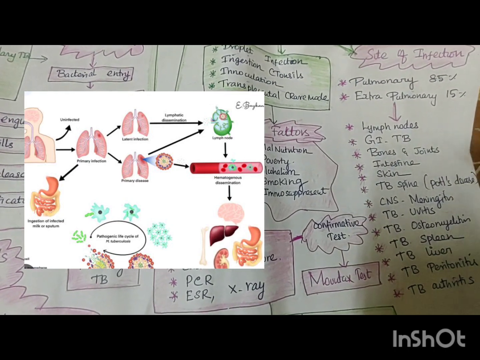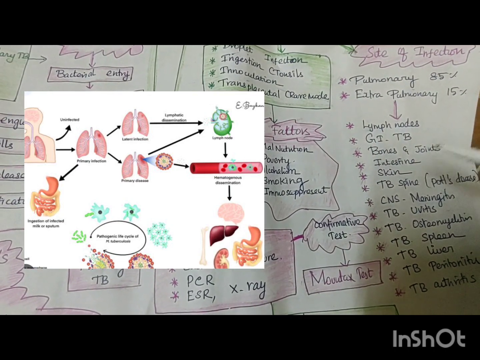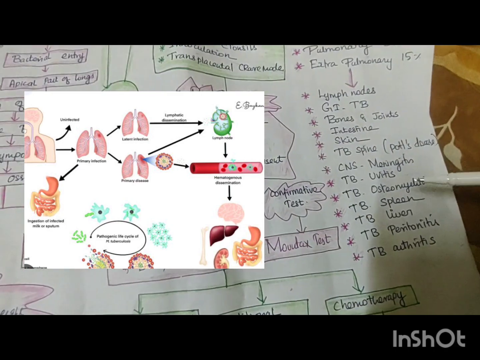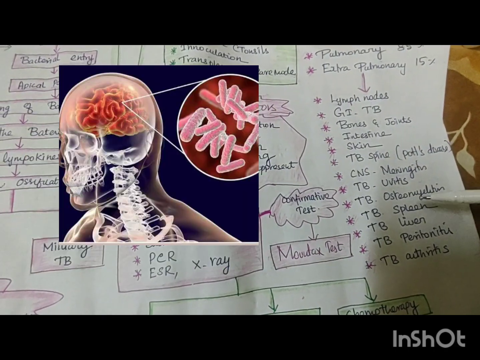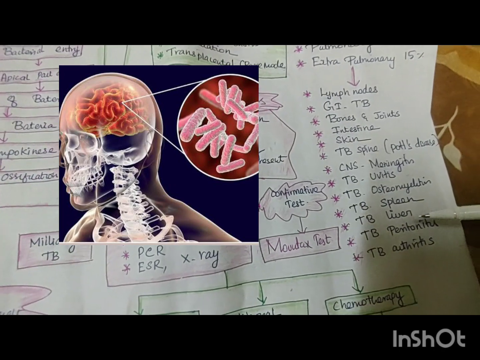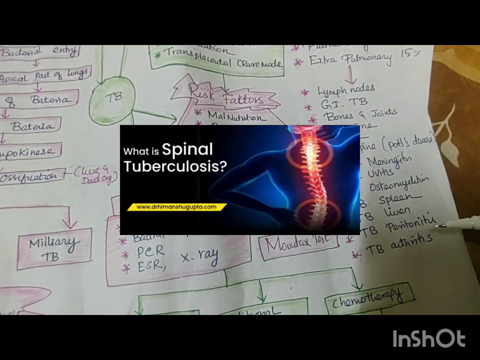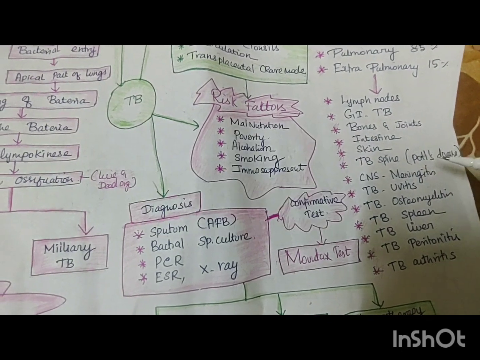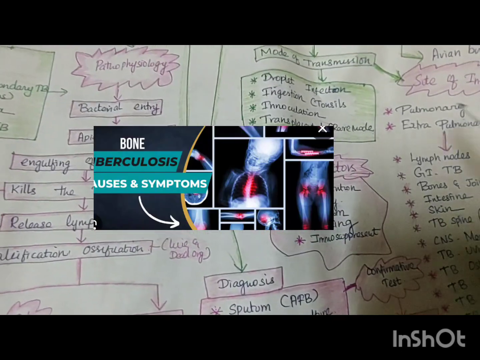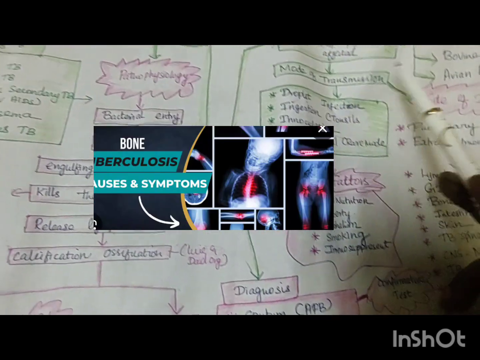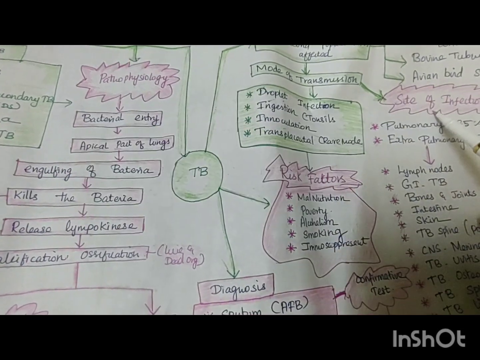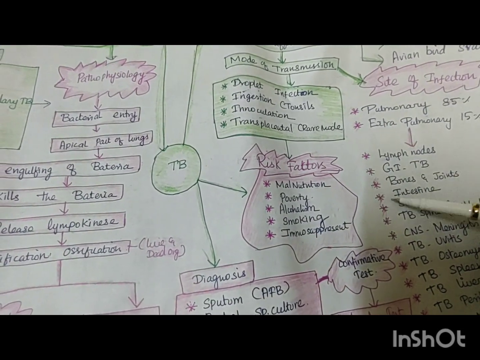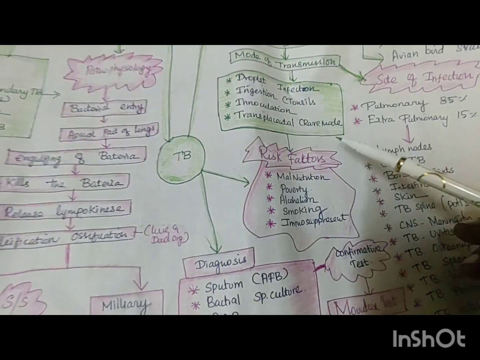Understand? Then TB also will affect the bones, joints, intestine, skin, TB spine, CNS. When it is affecting the CNS, it's called meningitis, TB uveitis, TB osteomyelitis, and spleen, liver, peritonitis. Also joints, it's called arthritis. TB spine, it's called Pott's disease. So how have we done? TB, introduction, what you can write? Mode of transmission, site of infections, accordingly it will be pulmonary and extrapulmonary. This is the mode of transmission.